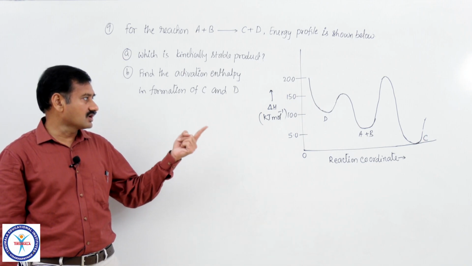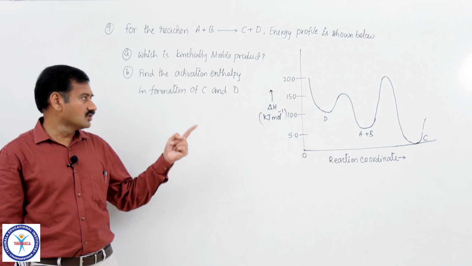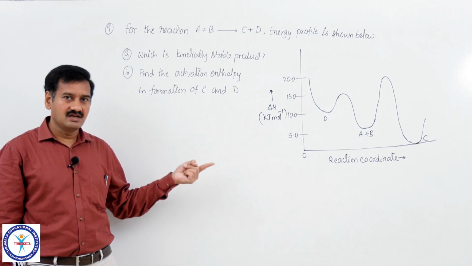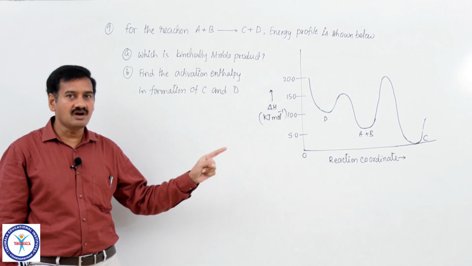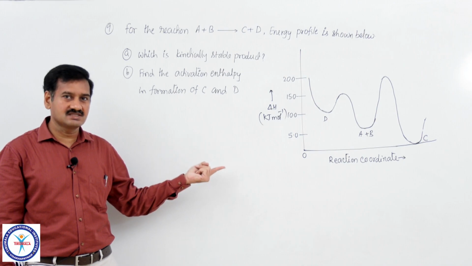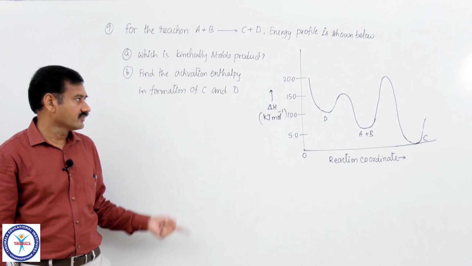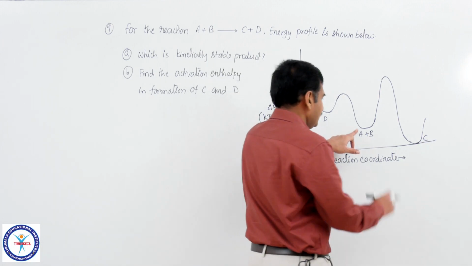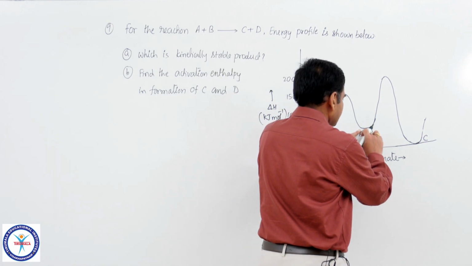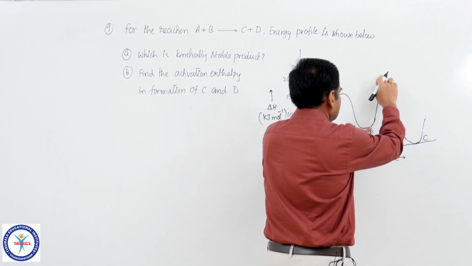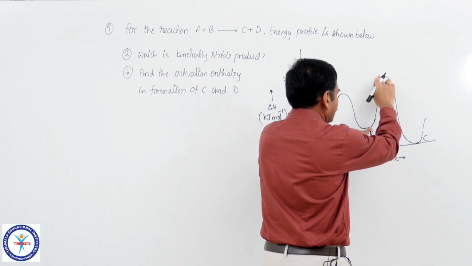Here, which product is more stable means towards the formation of which product the activation energy is less, either towards the formation of C or towards the formation of D. In which case is activation energy less, that you identify first. For formation of C from reactants A and B, this is the average energy of reactants A and B. This is the energy of the activated complex.